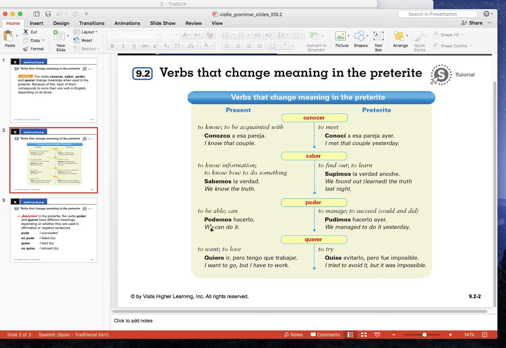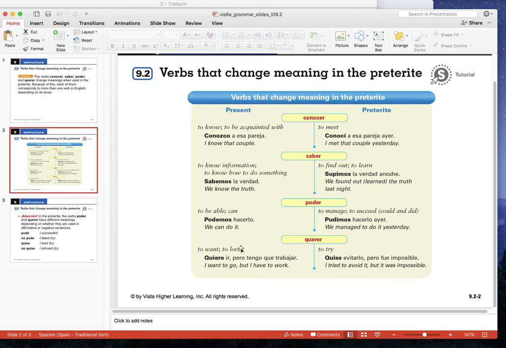Poder in the present sense means to be able to or to can, right? Podemos hacerlo. Whereas in the past tense, in the affirmative at least, and we'll get to that in a moment, it means to manage or to succeed in doing something. So pudimos hacerlo ayer. So we managed to do it yesterday. We succeeded in doing it yesterday.